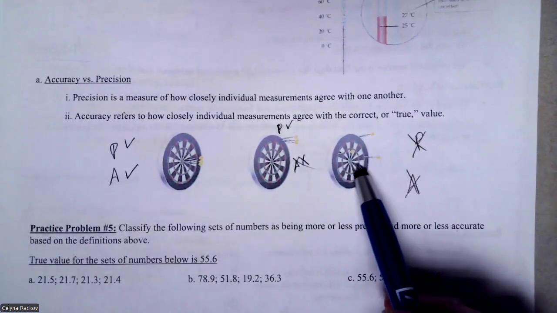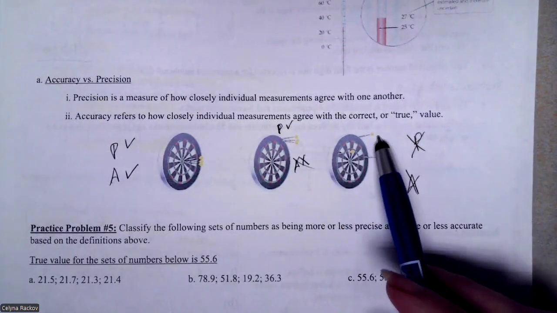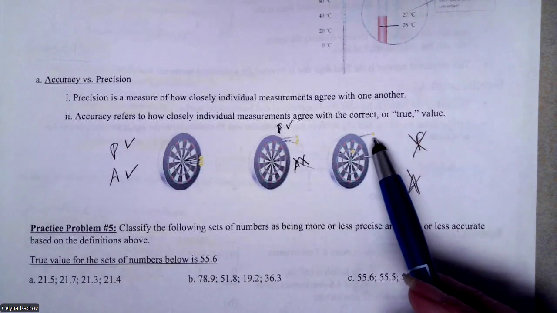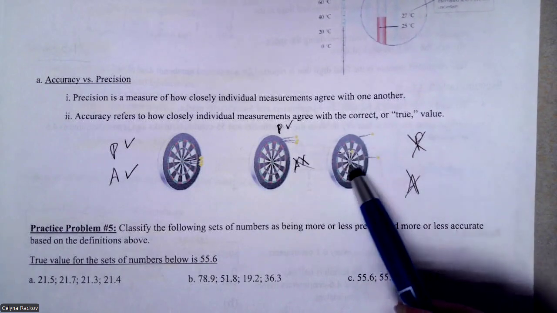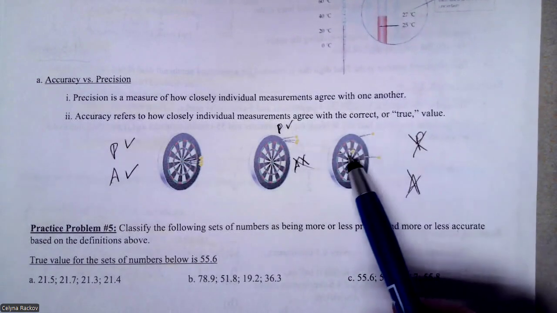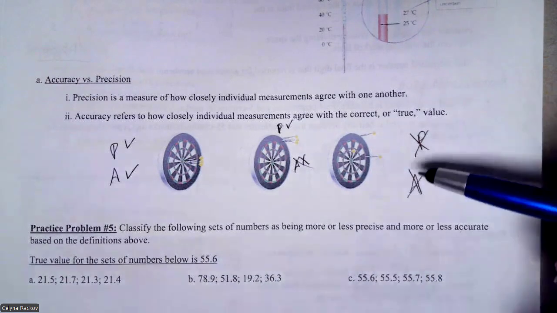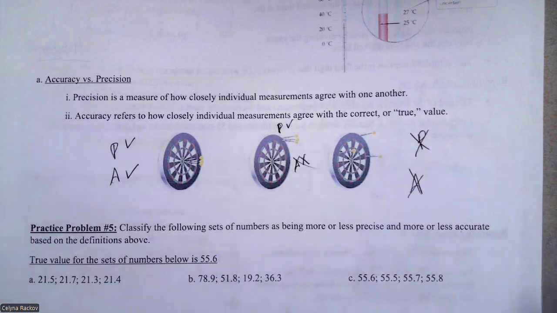And the third one is the nightmare of every scientist, because here, bad precision and bad accuracy. All the experiments are not close to one another, and they are not in the target area, right? So bad precision, bad accuracy. Okay.